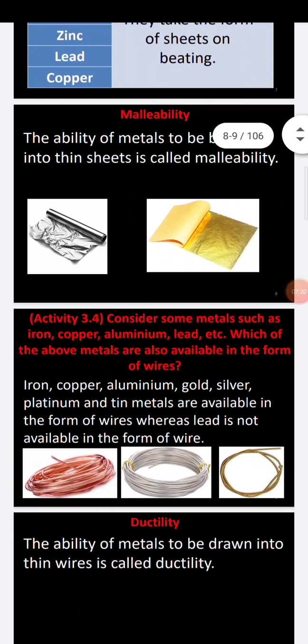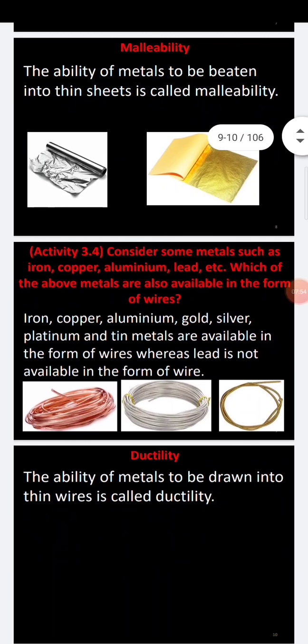Coming to the next one, you can see some metals they have given: iron, copper, aluminium, gold, silver, platinum and tin. In these pictures they have shown copper wire, aluminium and some other wires, which are made into thin wires. Lead is not especially available in the form of wire, but that is also considered a wire. This property is called ductility.